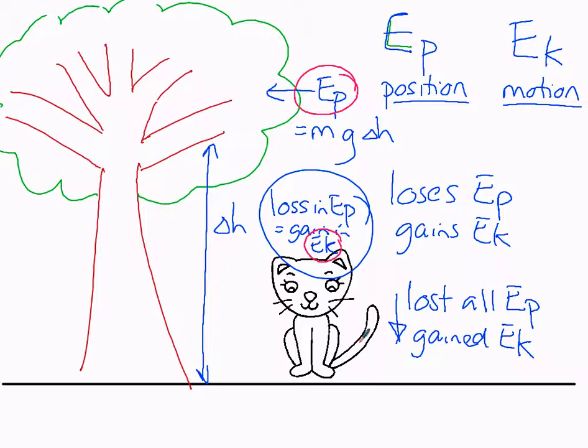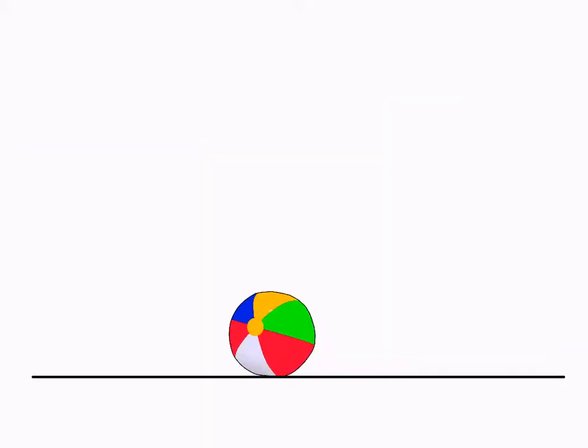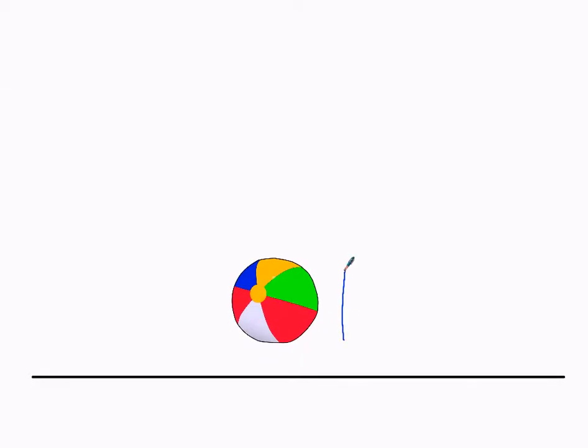Another situation using the same two kinds of energy is where we take a ball and we throw it up into the air. So we've got a ball here, and you kick it up or throw it up into the air, and just as it leaves the ground, it'll be moving upwards, and it's still virtually, we'll call it 0 height. So it's got kinetic energy.